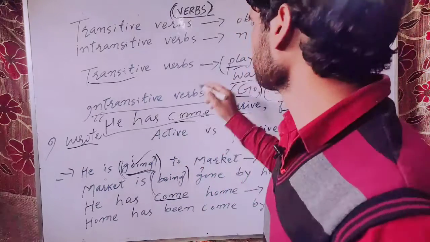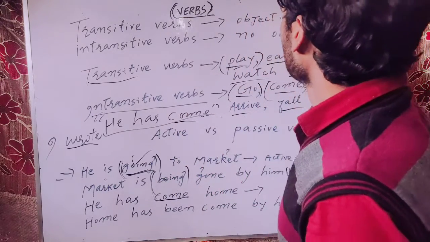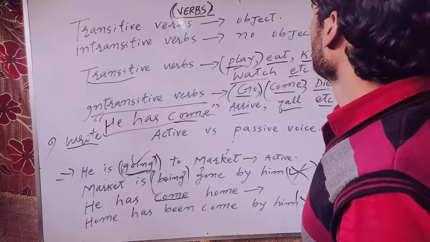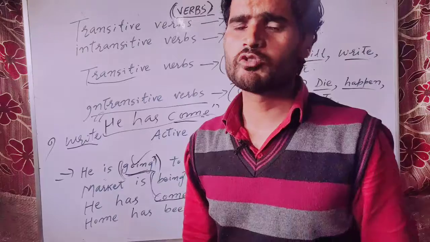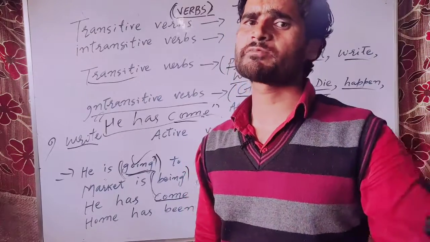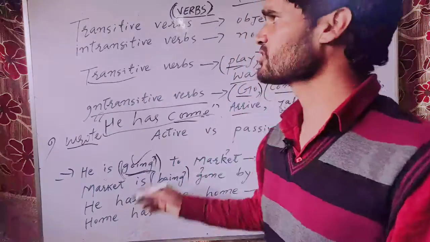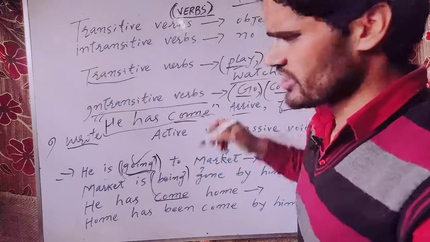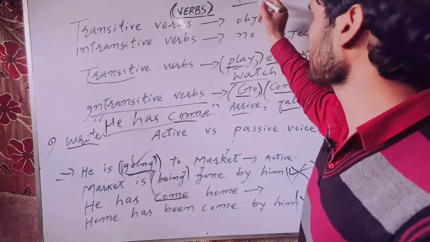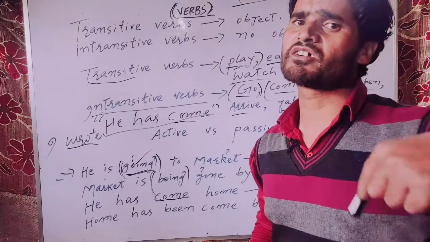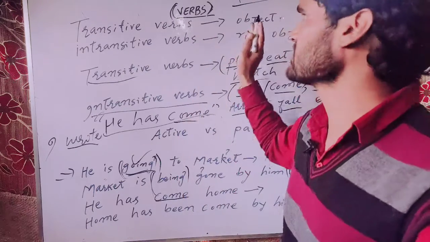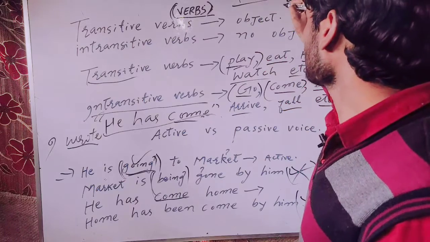If I say he died, it gives us the complete meaning. He died. We do not expect any further information from the speaker. We have already understood the meaning of it. That is why it is intransitive.